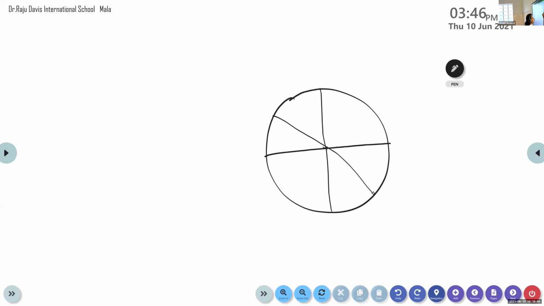Now how many? 1, 2, 3, 4, 5, 6. One more part is there. And mark it with the VIBGYOR: violet, indigo, blue, green, yellow, orange and red. And what you want to do? You just rotate this circular disc. Whenever you rotate this circular disc, you get the white light. You cannot separately see all these individual colors. Instead of that, you get the white light. That is the experiment conducted by Sir Isaac Newton.